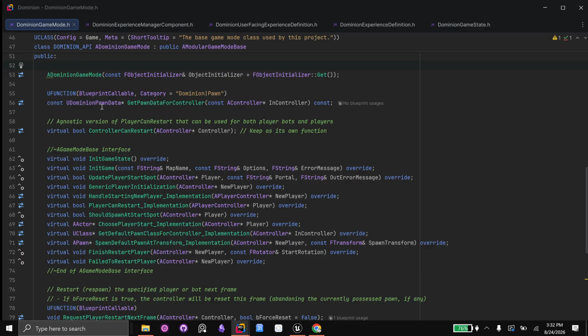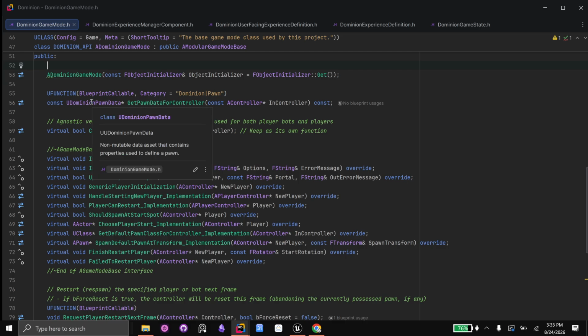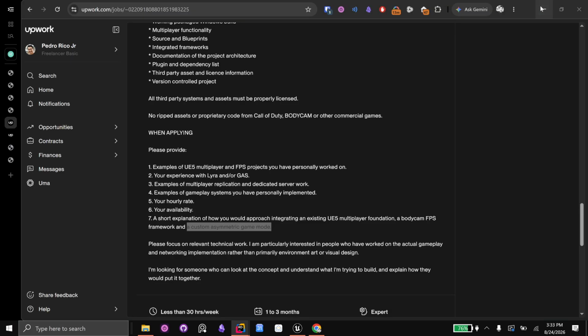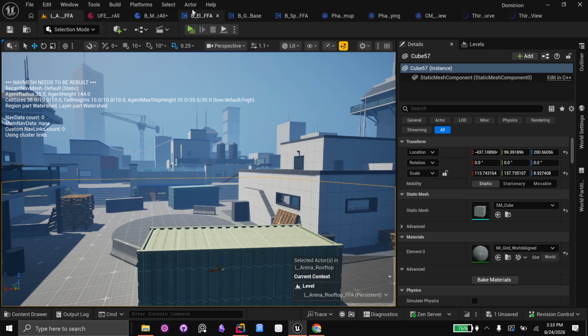Anyways, most people will have a King of the Hill game mode, free for all game mode, 2v2 game mode, etc. And you end up getting multiple classes, multiple codes, and it becomes a bit of a headache, because if you want to share code or scale up to multiple game modes, you're constantly having to go back and fix things or edit duplicate files, and it gets annoying. So what's cool is that Lyra has an experience manager, and that may not mean anything to you, but I'll just show you in a nutshell.